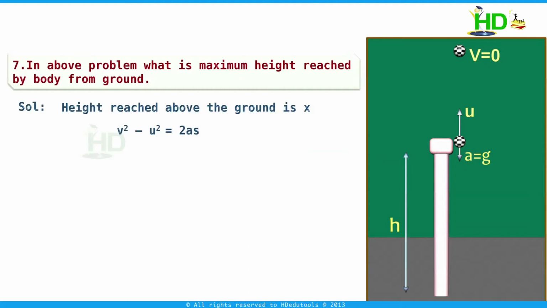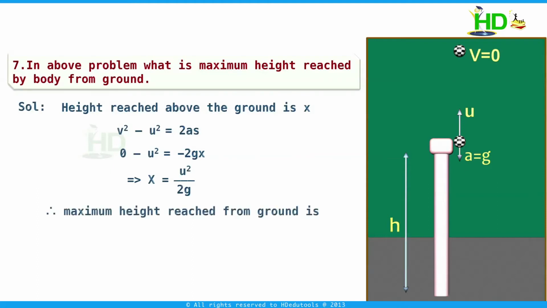Your final velocity is 0 and initial velocity is u. 0 minus u square is equal to minus 2gx, or x equal to u square by 2g. This is the height reached by the body above the tower, and the maximum height reached from the ground is h plus x, which is equal to h plus u square by 2g.